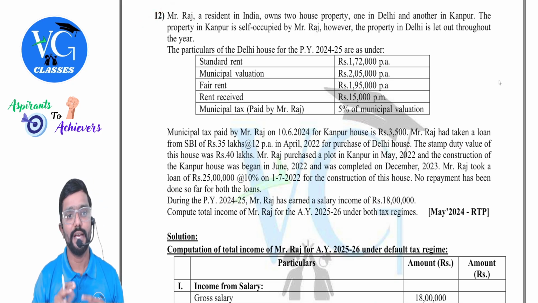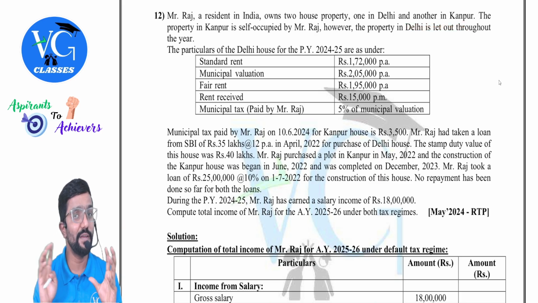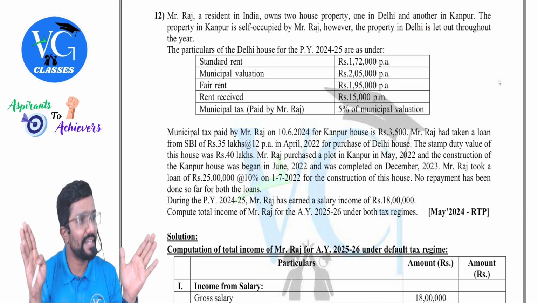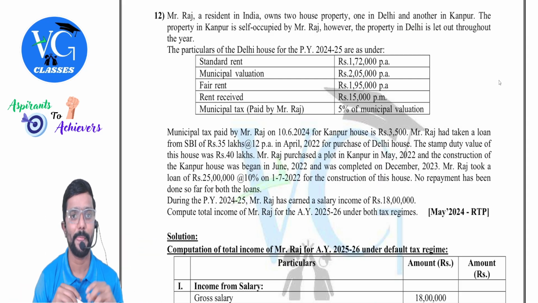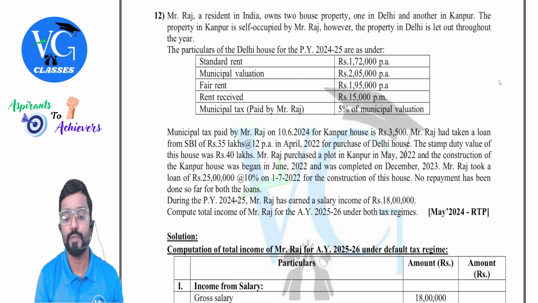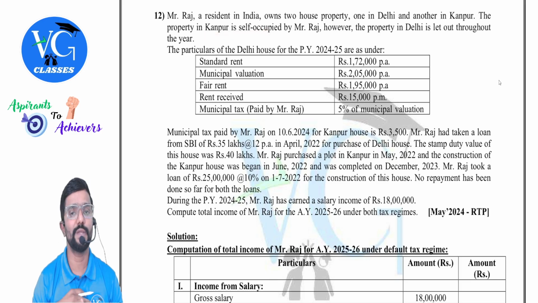Mr. Raj, a resident in India, owns two house properties, one in Delhi, another in Kanpur. The property in Kanpur is self-occupied. Please be careful when they give it like this. Please segregate the information into self-occupied separately and let out separately. However, the property in Delhi is let out. So Delhi property is let out. Kanpur is self-occupied throughout the year.